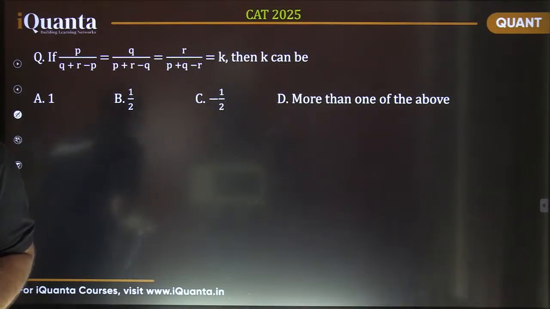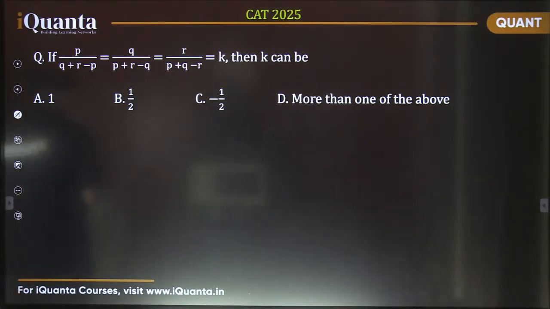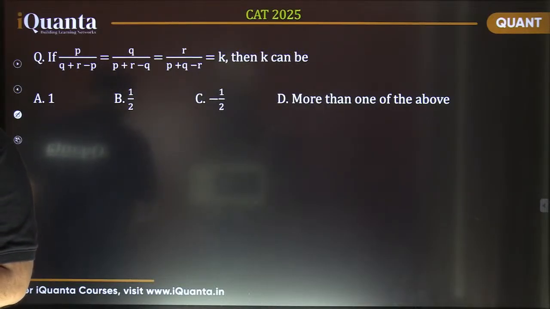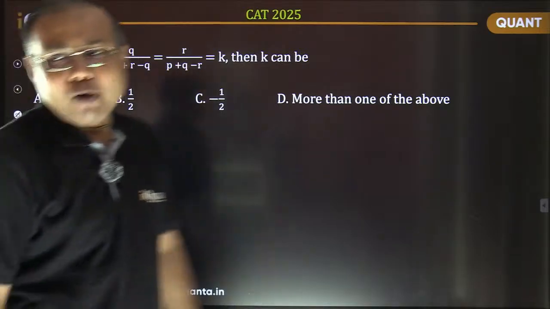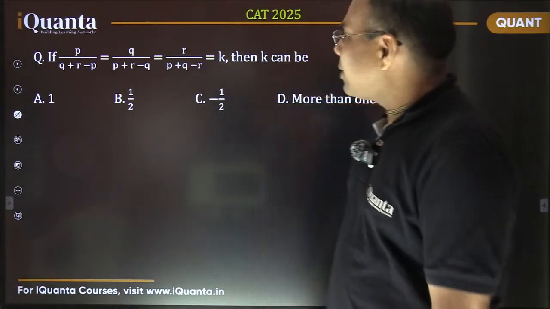Okay, many of you are getting A, 1, but some of you are getting D as well. So 1 के अलावा और कौन सी वैल्यू आ रही है? By the way, how did you get 1?